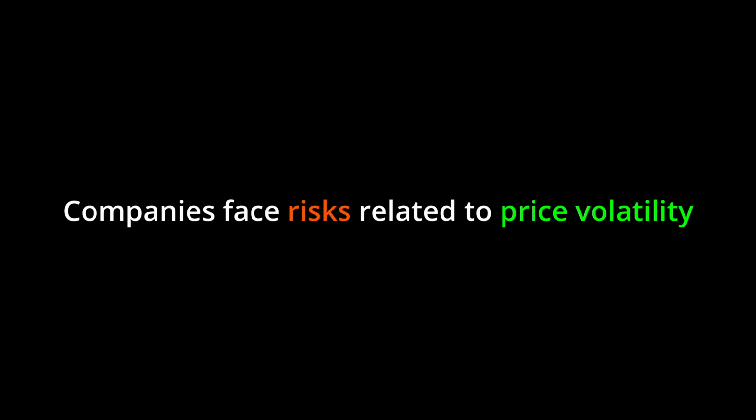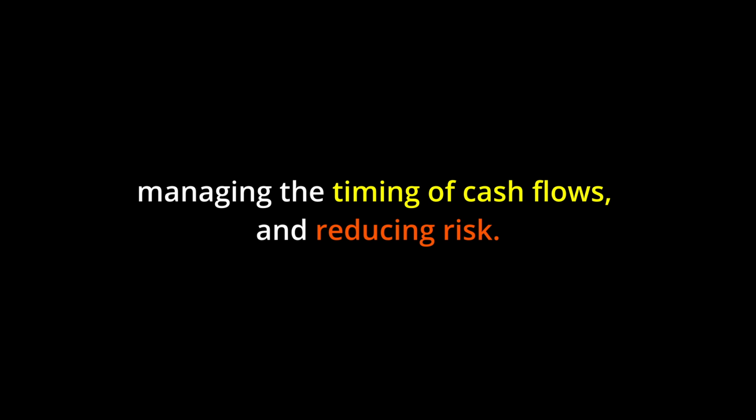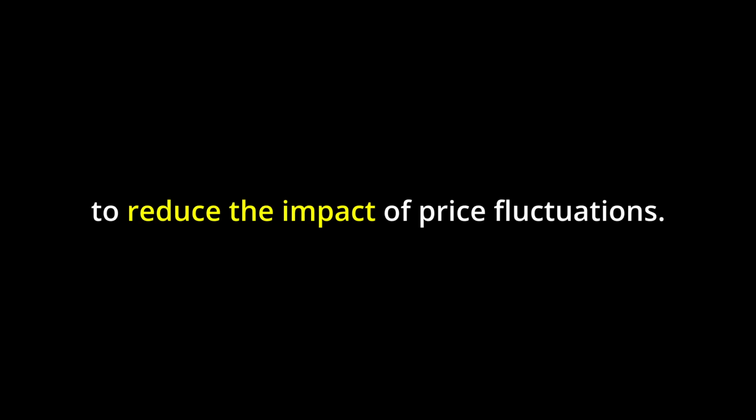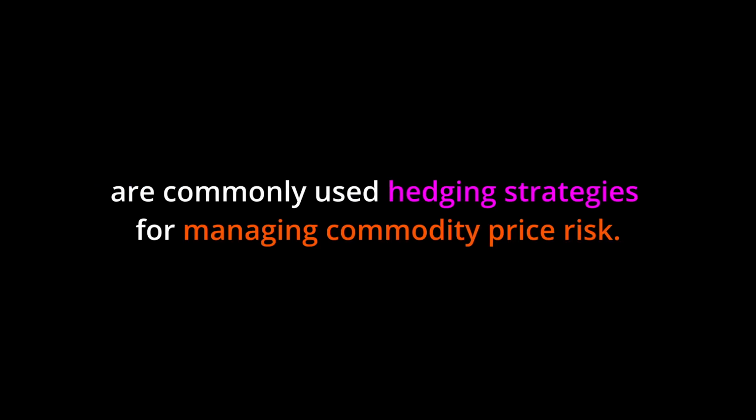Key points. Companies face risks related to price volatility in their normal business operations, which can significantly impact profitability. Financial managers focus on increasing cash flow, managing the timing of cash flows, and reducing risk. Hedging is a risk management tool that involves taking offsetting positions to reduce the impact of price fluctuations. Long-term contracts, vertical integration, and futures contracts are commonly used hedging strategies for managing commodity price risk.